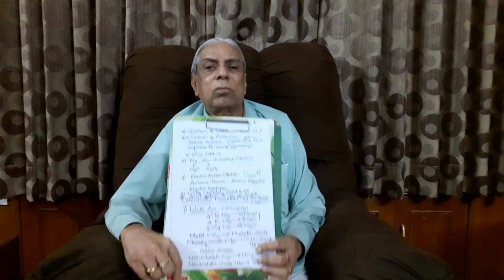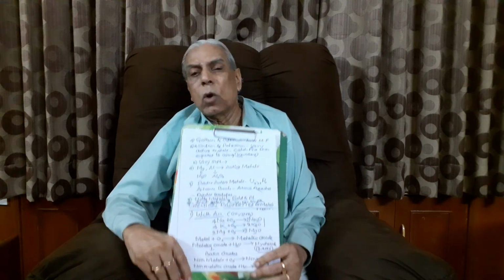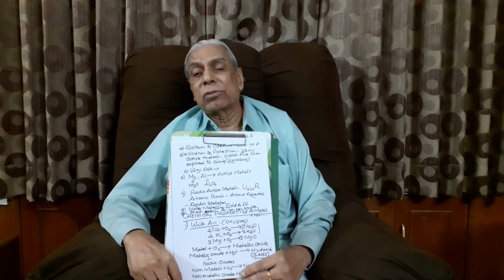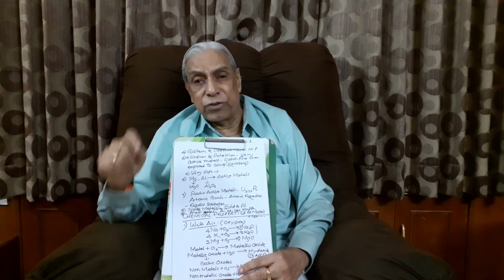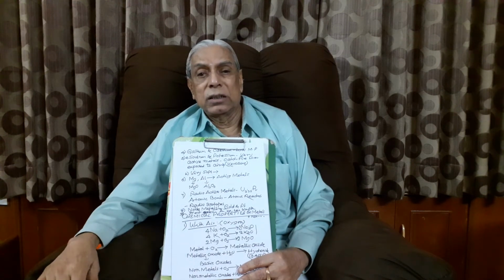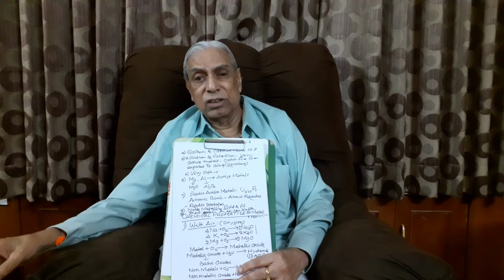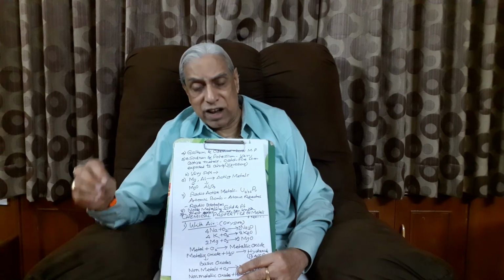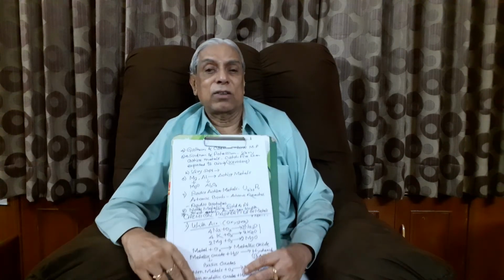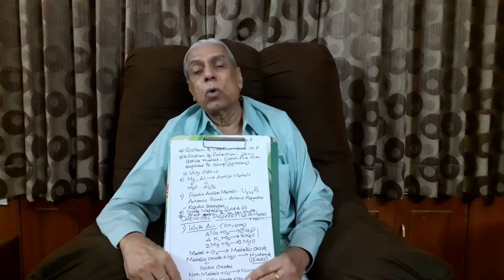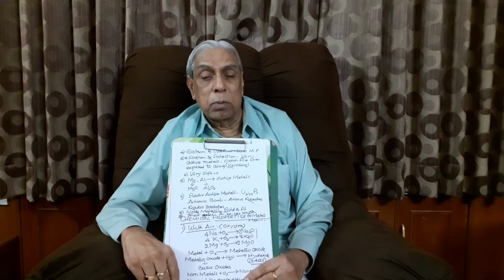ಆ್ಯಂಡ್ ದೆನ್ ಕಮಿಂಗ್ ಟು ಅದರ್ ಪಾಯಿಂಟ್ಸ್, ದೆರ್ ಆರ್ ಸರ್ಟನ್ ಮೆಟಲ್ಸ್, ಗೋಲ್ಡ್ ಆ್ಯಂಡ್ ಪ್ಲಾಟಿನಮ್. ಗೋಲ್ಡ್ ಆ್ಯಂಡ್ ಪ್ಲಾಟಿನಮ್ ಆರ್ ಕಾಲ್ಡ್ ನೋಬಲ್ ಮೆಟಲ್ಸ್. ಏನು ಸರ್ ನೋಬಲ್ ಮೆಟಲ್ಸ್ ಅಂದರೆ? ನೋಬಲ್ ಮೆಟಲ್ಸ್ ಆರ್ ದೋಸ್ ಮೆಟಲ್ಸ್ which are not chemically reactive. They are unaffected by acids and alkalis. They are stable towards chemicals. And those metals that are stable towards chemicals, they are referred to as noble metals. Gold and platinum are noble metals. They are highly useful.